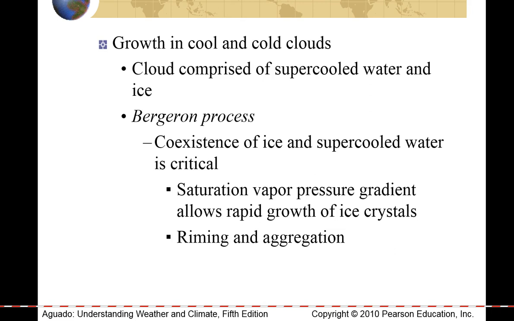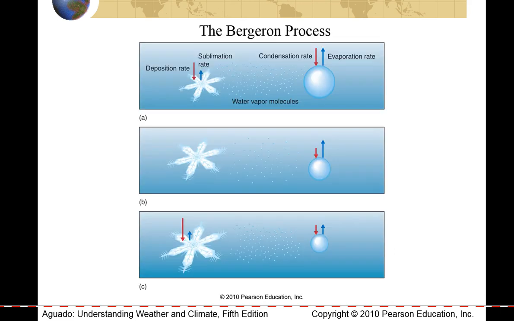And that's where we begin to talk about cold cloud precipitation, or the Bergeron process. In this process, we actually see that most precipitation starts out in clouds where water exists in all 3 forms. I'm going to go to the picture first of water existing in vapor. Then we have cloud droplets, and then we have ice crystals, or early what we would call snow.